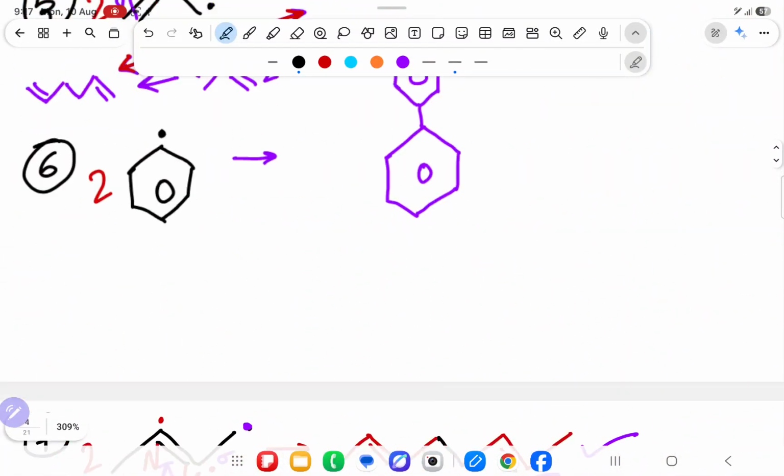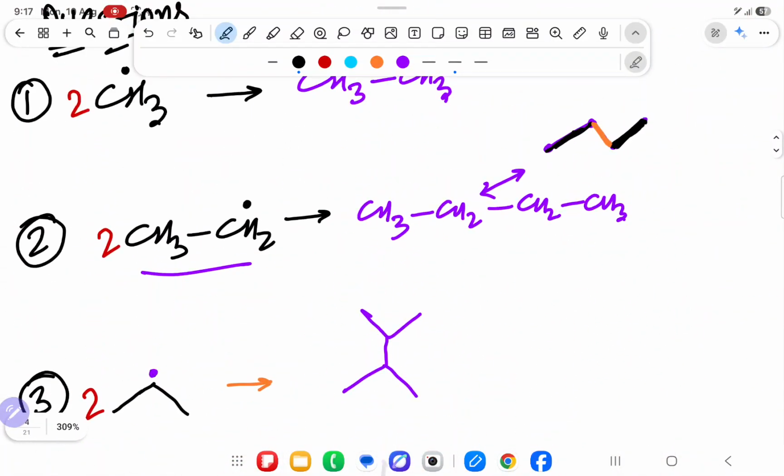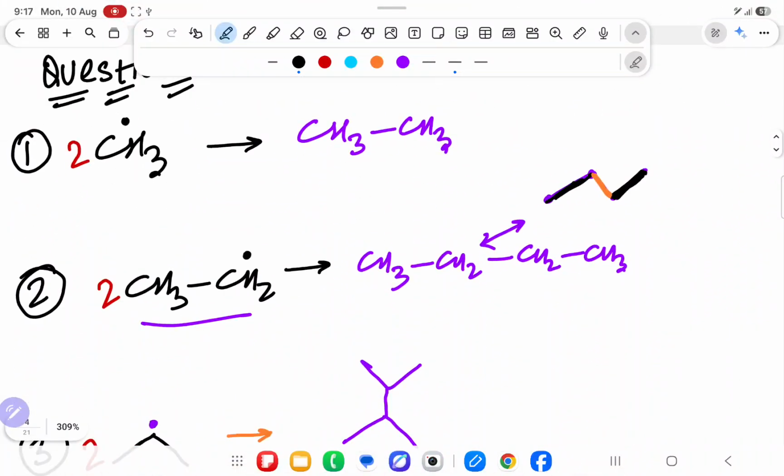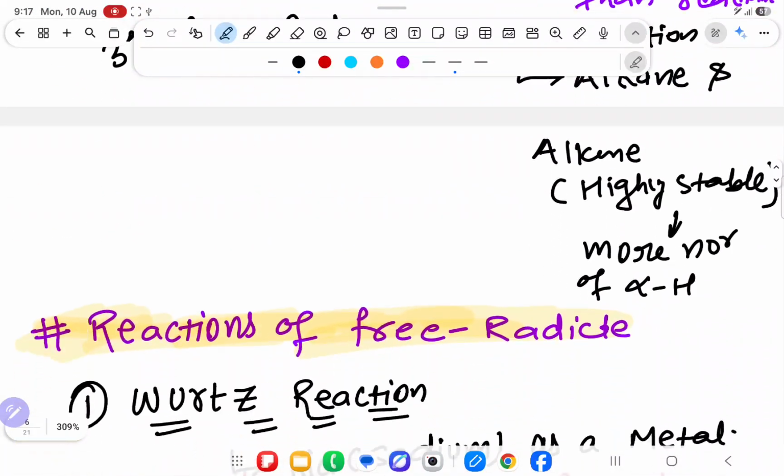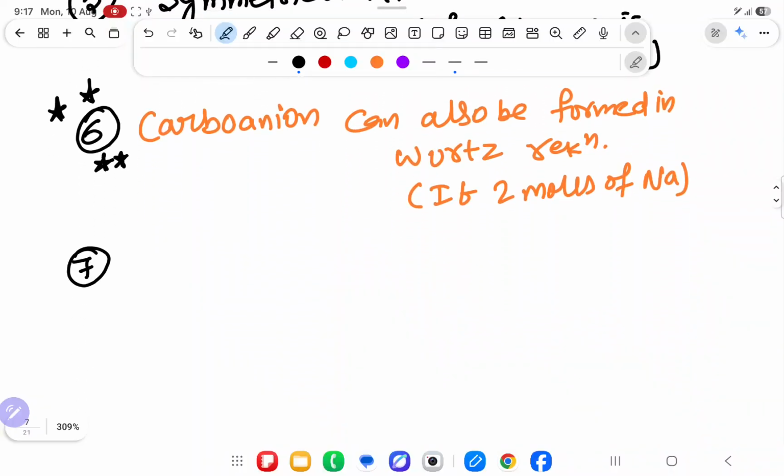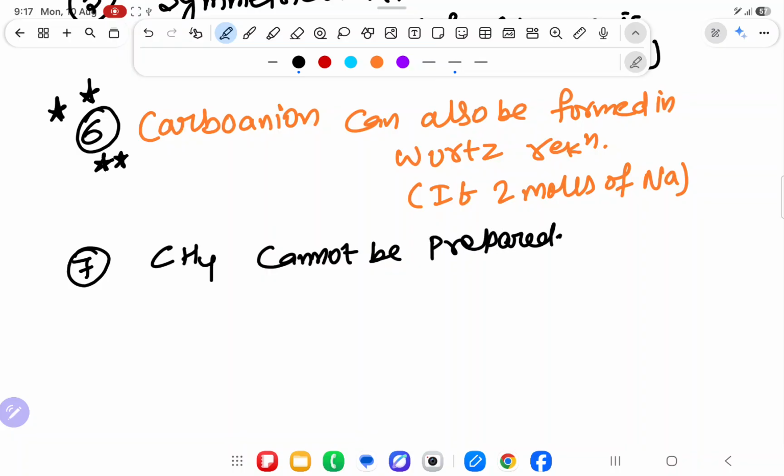Any place you will check. 1 carbon you will take, what it will become? 2 carbon, na sir. 1 carbon will become 2 carbon. So how you will form 1 carbon? That is, one problem coming, CH4 cannot be prepared in Wurtz reaction.